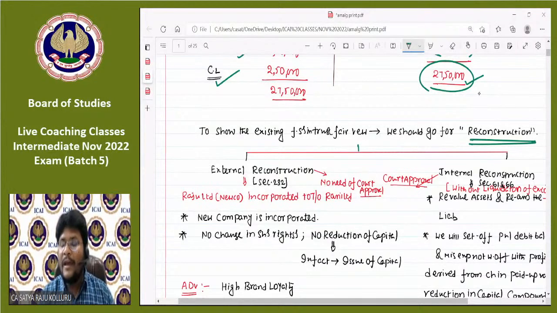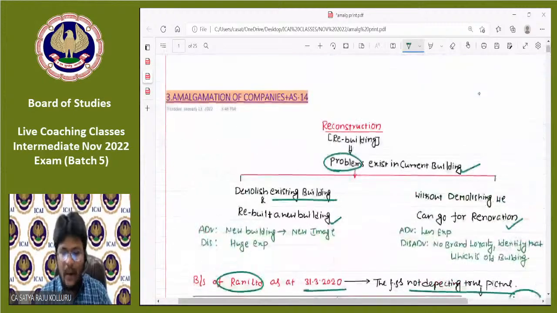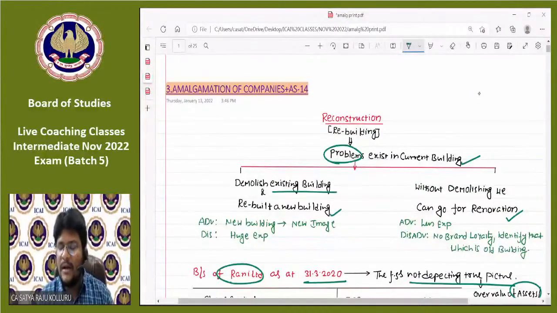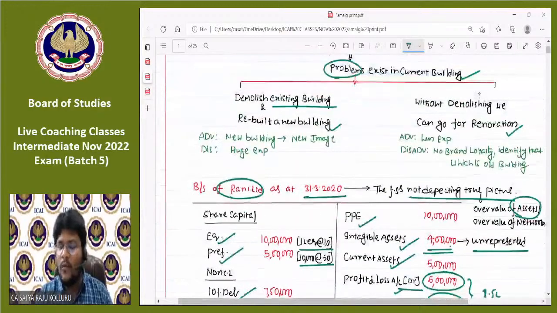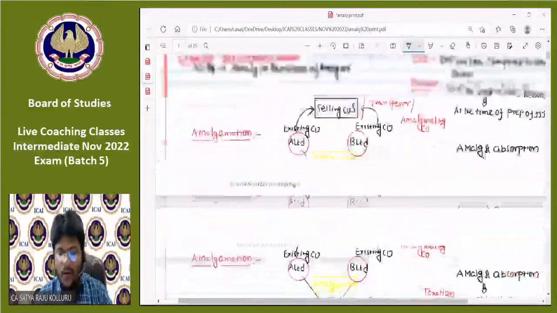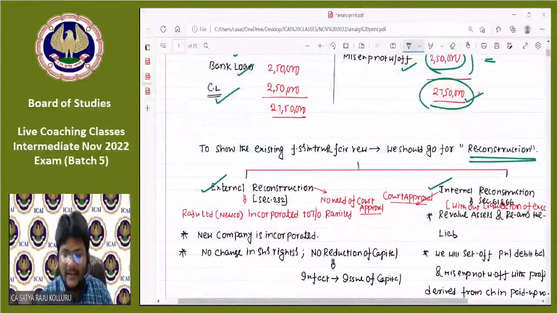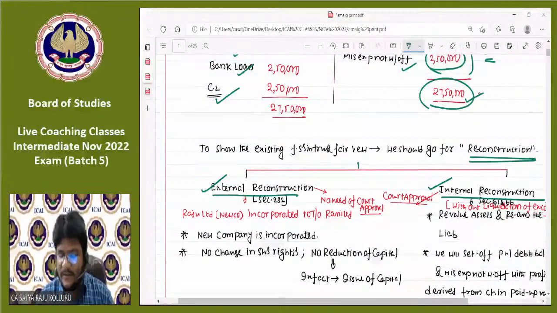Now we can do such reconstruction in two ways. One is external reconstruction and another one is internal reconstruction. One is demolishing the existing building and rebuilding a new building, and another one is without demolishing the old building, just going for renovation. In the same way, we can go for external reconstruction as well as internal reconstruction.